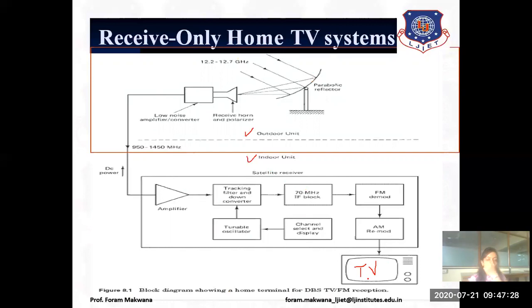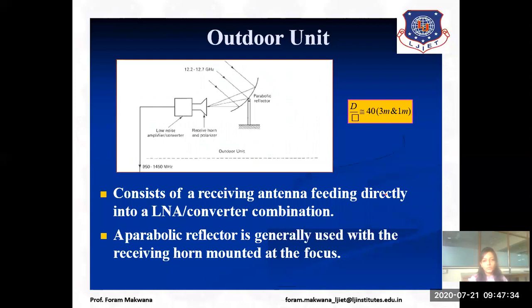Now, first of all, we are focusing on the outdoor unit. What do you mean by outdoor unit? It consists of a parabolic reflector, horn and low noise amplifier. So the receiving antenna is feeding directly into a low noise amplifier. Whatever signal is received on this parabolic reflector is focused at one point and fed to the low noise amplifier.